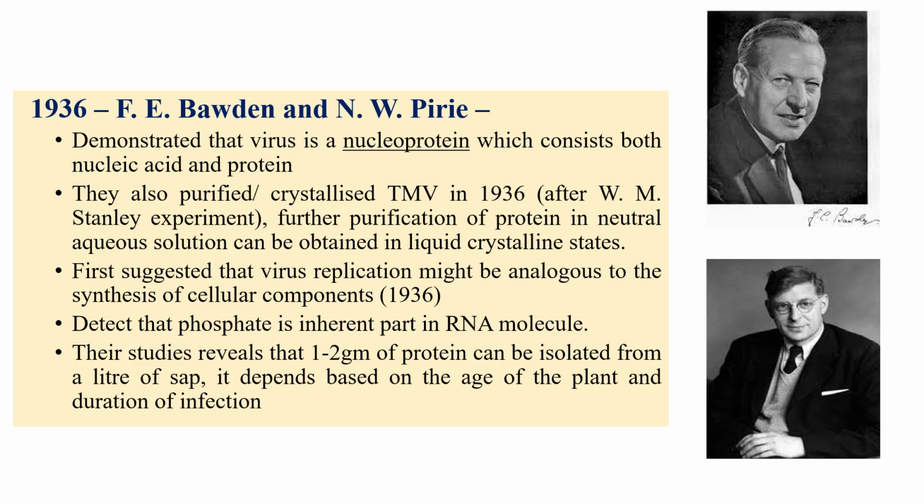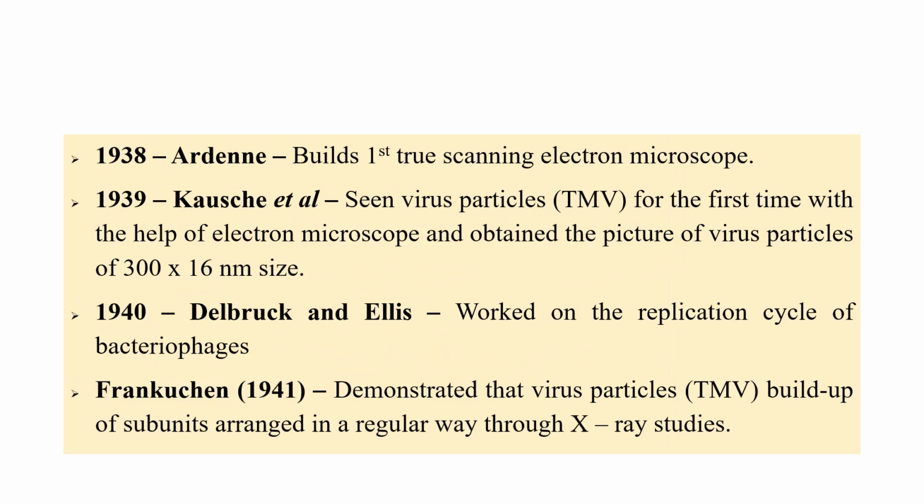They also tried purification of TMV in 1936, but somehow they lagged a little behind W.M. Stanley. Later W.M. Stanley purified it, and after that they also purified it, and they came to the conclusion that a virus can be purified, and so many things were done. They used phosphate to detect the inheritance of RNA molecules, and other things too. But in the exam we do expect questions like: who called the virus a nucleoprotein? Bawden and Pirie.